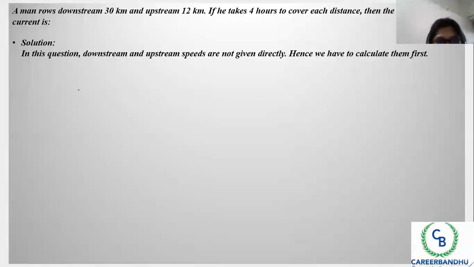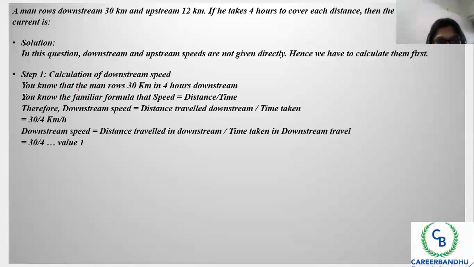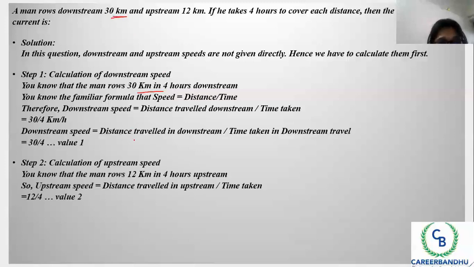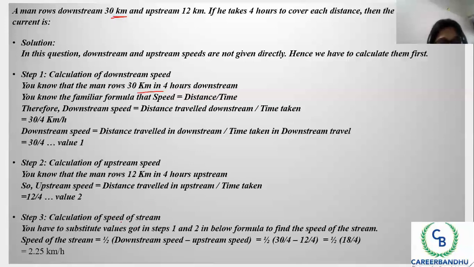Downstream speed: the 30 kilometers it is covering in 4 hours. So distance upon time, 30 by 4. And in the case of upstream speed, it is 12 divided by 4. Right. So now what do we have to find out? We have to calculate the speed of the stream.